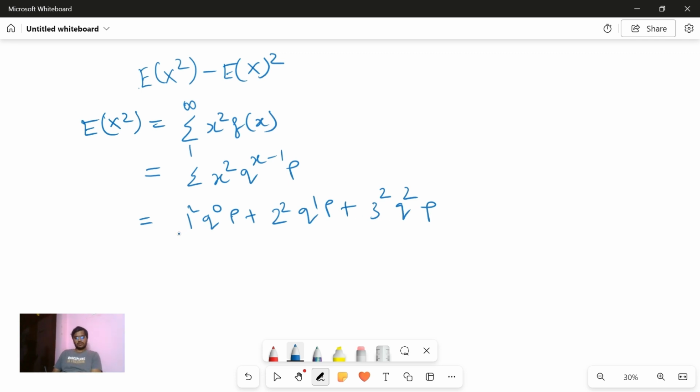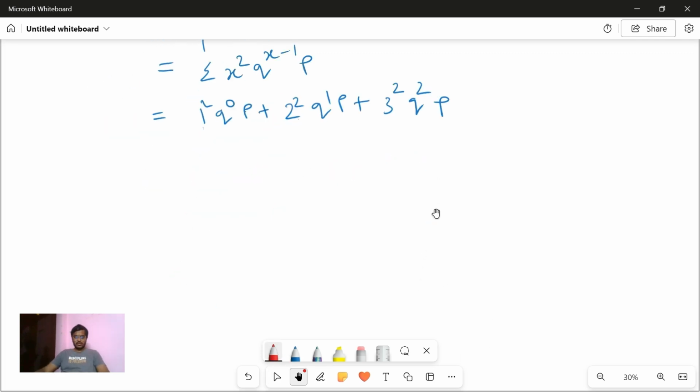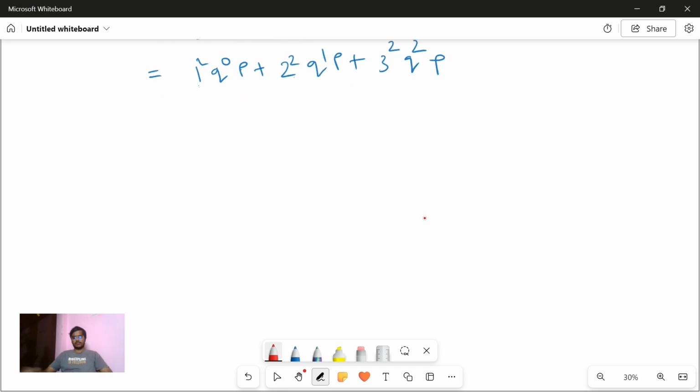Now, previous series we had this as an AGP, but this is not an AGP, because this is 1 square, 2 square, 3 square. This is the sum of n squares, but it is attached with a GP, q power 0 p, q power 1 p is a GP. So we have to see some techniques. This way I told you formulas will not work out always, because every time you use a formula, you will not know how to proceed with the problem when the formula is not directly applicable. That is a problem. This goes on till infinity.